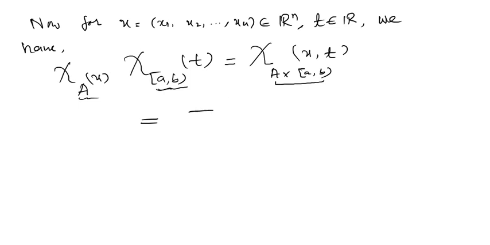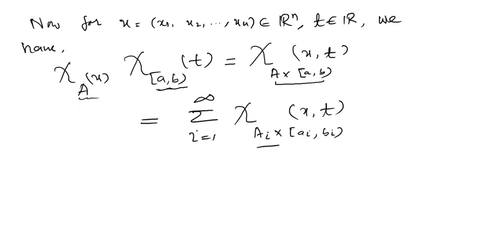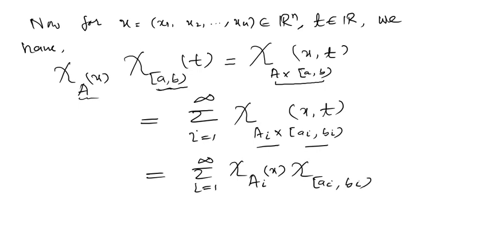This is a summation, i runs from 1 to infinity, or n runs from 1 to infinity, that's one and the same thing. Summation chi of ai cross ai bi evaluated at xt. Now again you can apply chi of A cross B is equal to chi A chi B. Again you apply that property. This is equal to summation i runs from 1 to infinity chi of ai evaluated at x, then chi of ai bi evaluated at t.